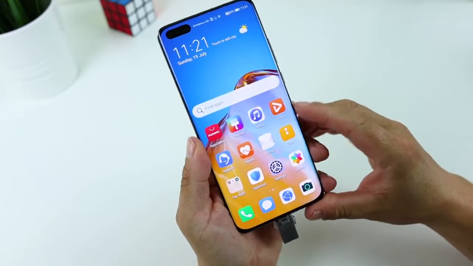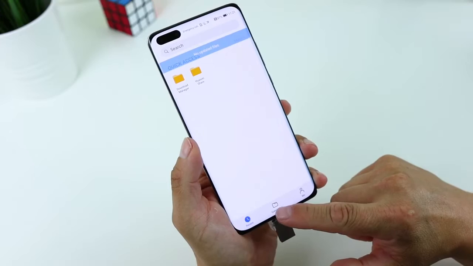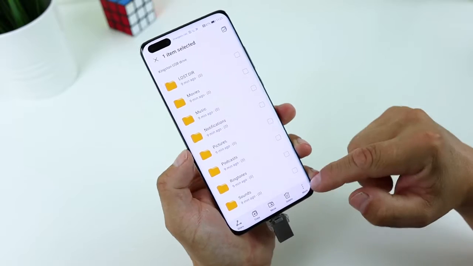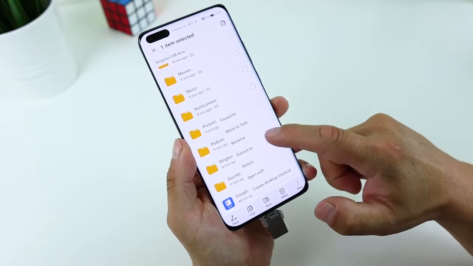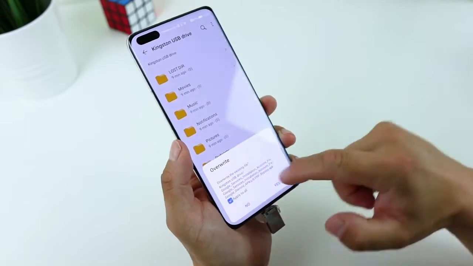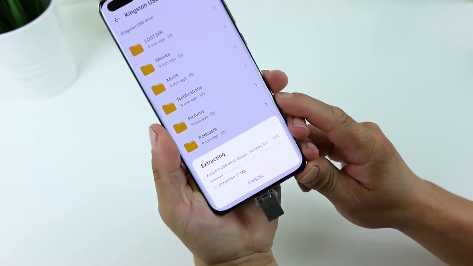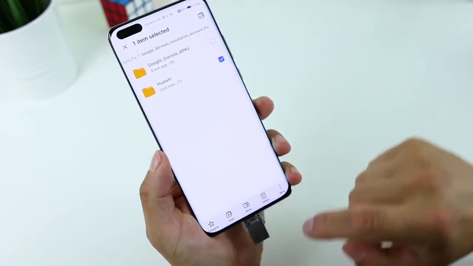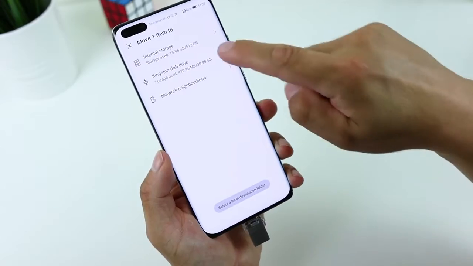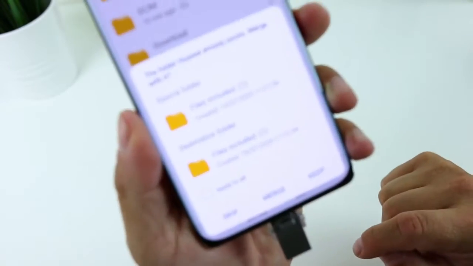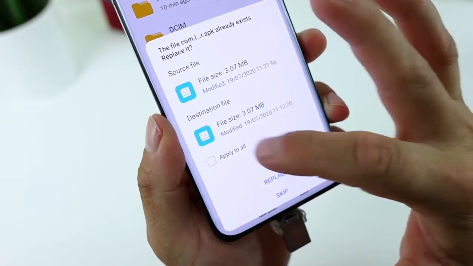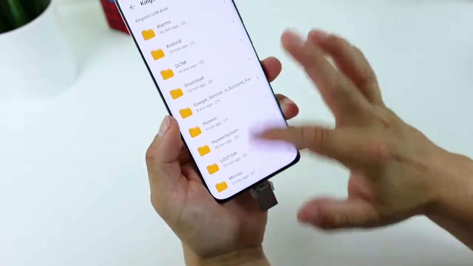Plug in the USB drive into your phone, just like this. Open Files, Categories, USB drive, and extract the file. Current directory, yes. Okay, and now move the Huawei folder into the root directory. Replace. Okay, go back.